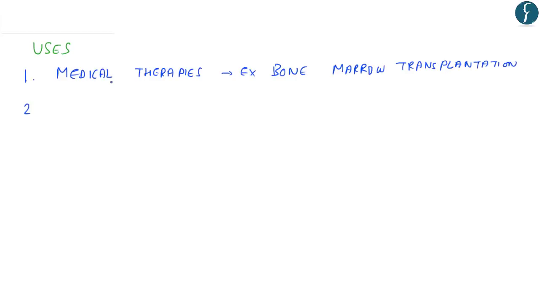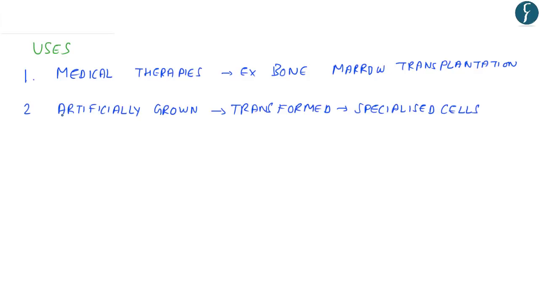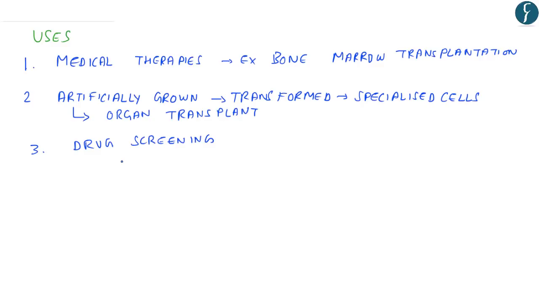Adult stem cells are frequently used in various medical therapies like bone marrow transplantation. Secondly, stem cells are artificially grown and transformed into specialized cells, where they can be used for organ transplant or medical therapies. Thirdly, stem cells are also used for drug screening, that is, to identify the disease-specific response of any drug, or personalized drug screening, that is, identifying whether a drug is useful for an individual or not.